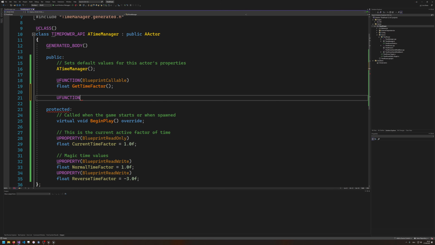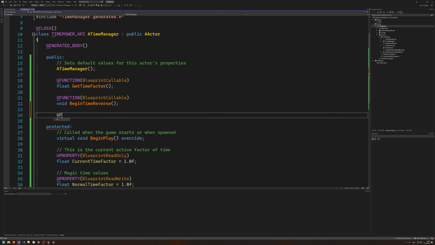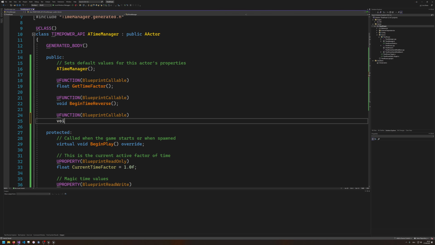So we need a UFUNCTION, BlueprintCallable, void, BeginTimeReverse. And we need another UFUNCTION, BlueprintCallable, EndTimeReverse.